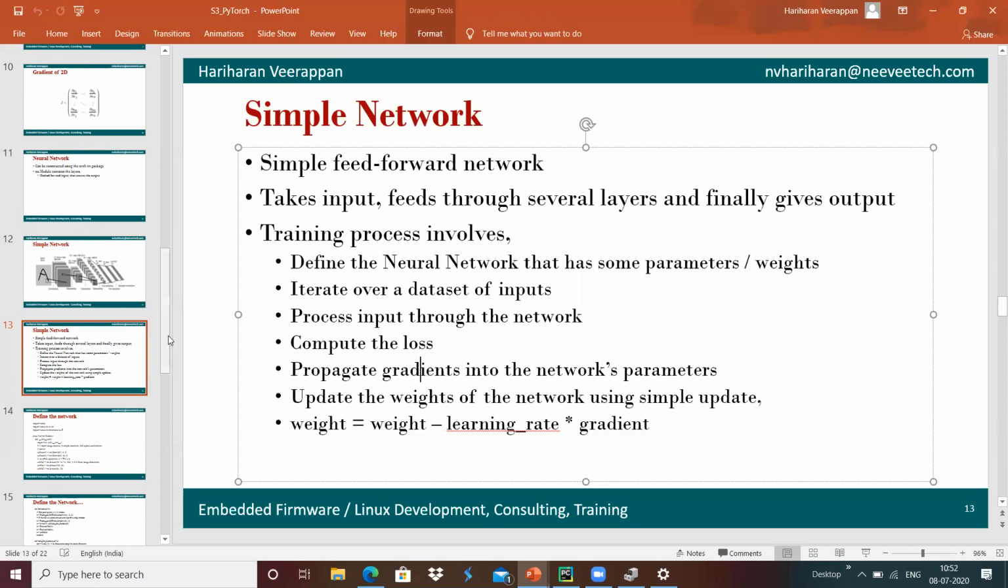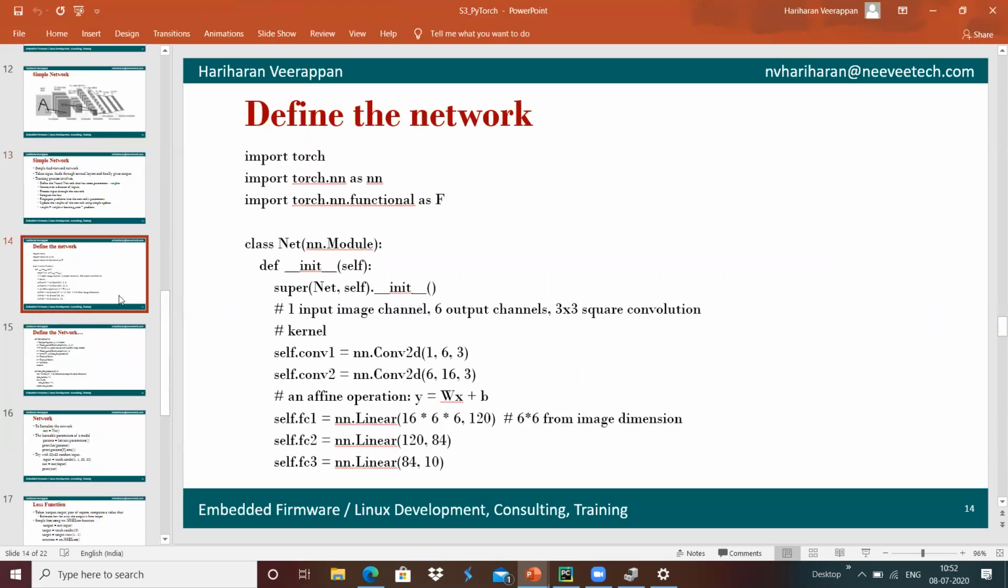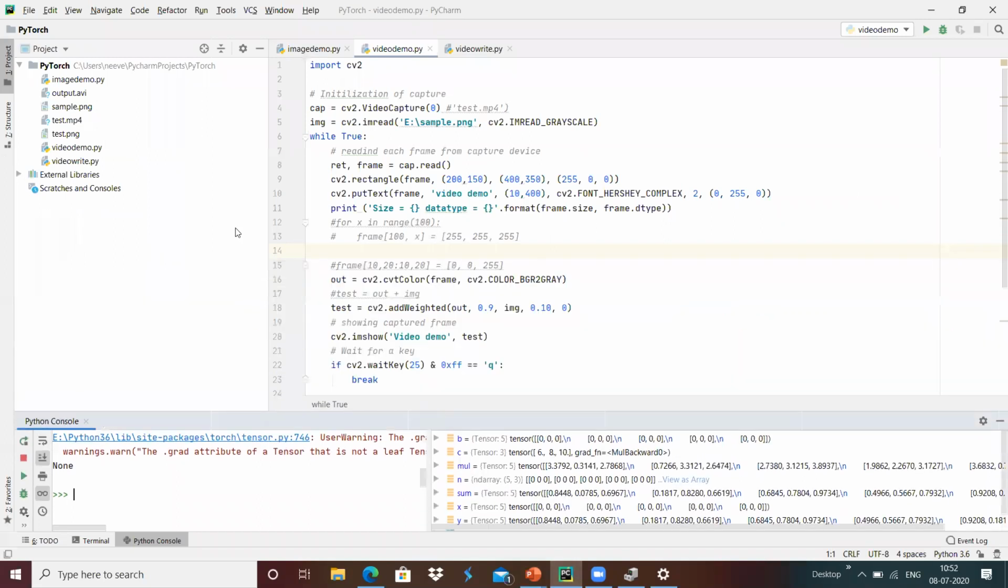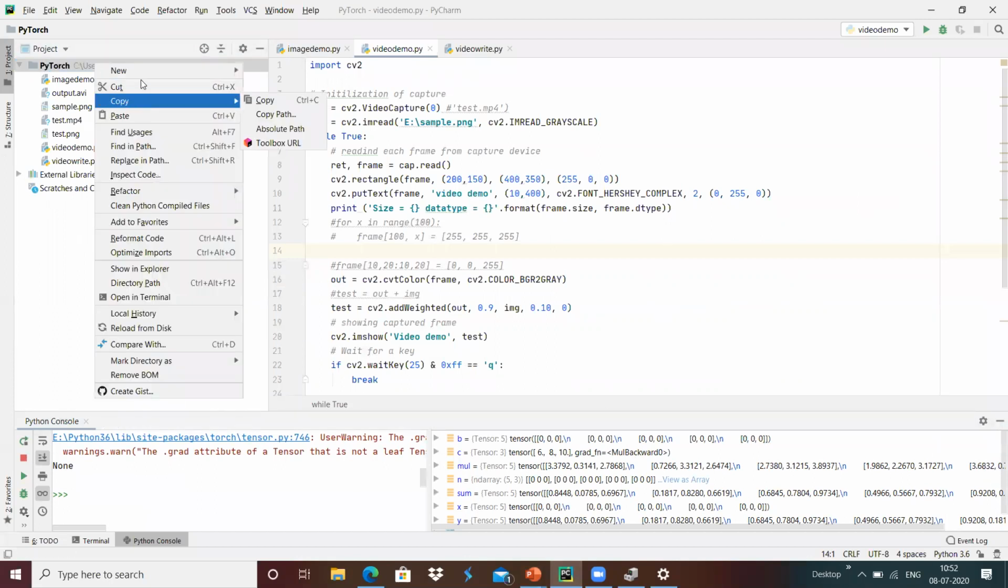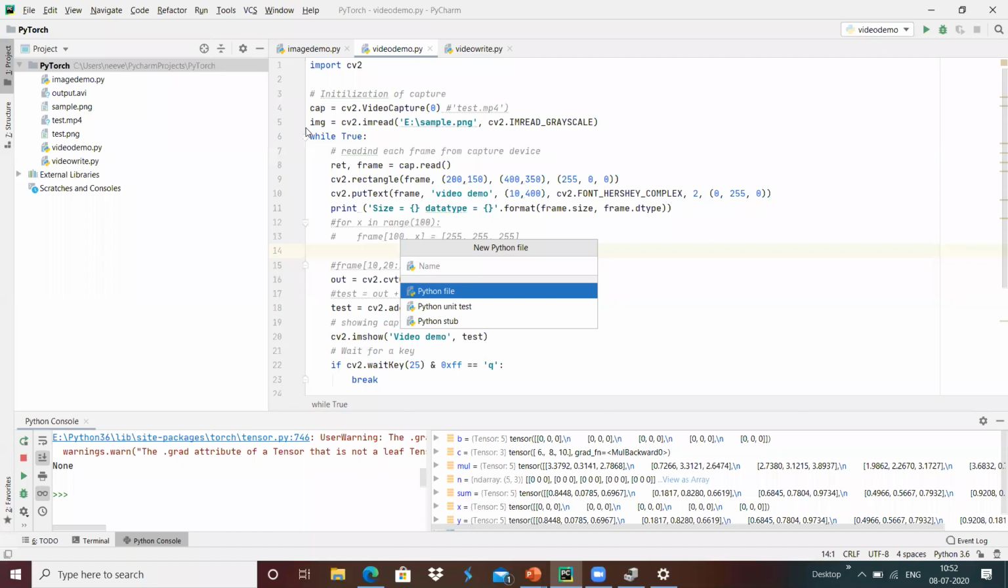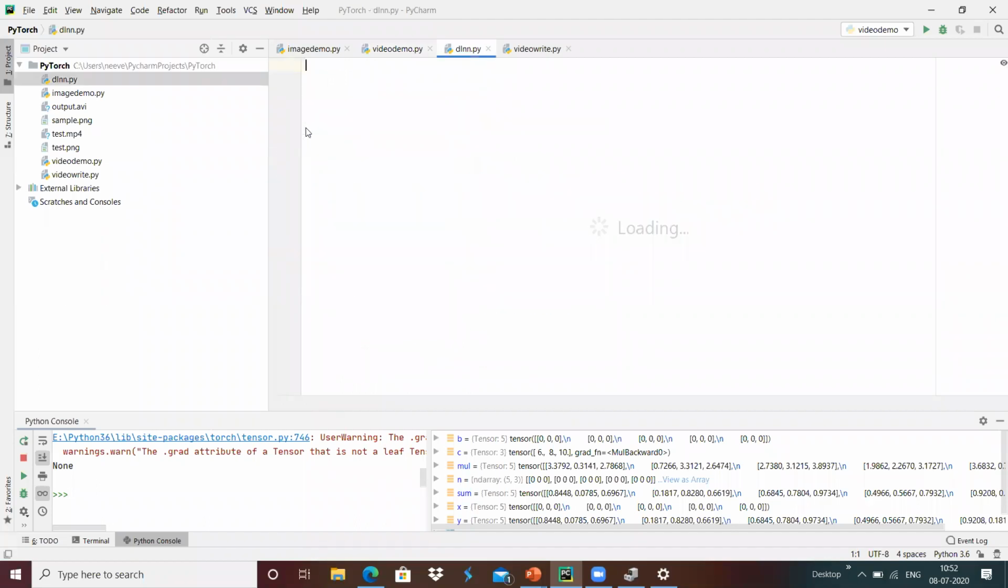Now we are going to define a network. For that, I'm going to create a class. I'm going to create a new Python file, which can be named deep learning neural network.py.